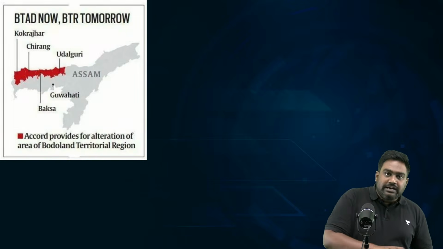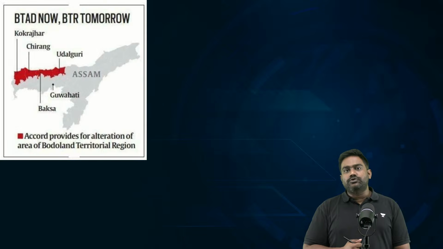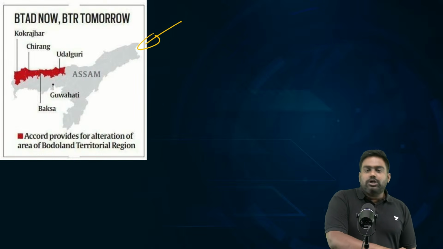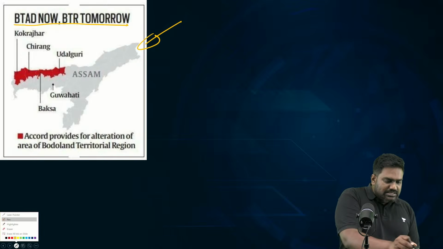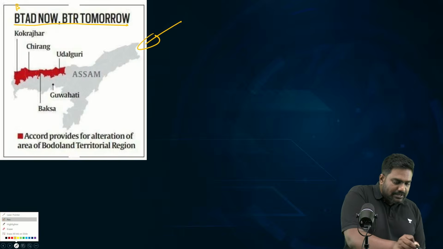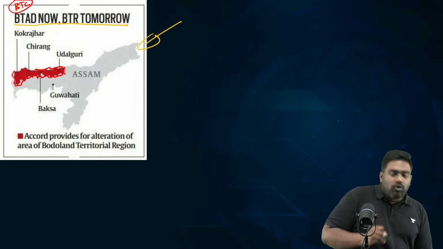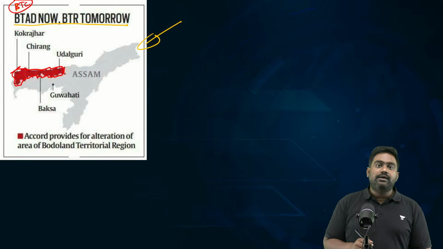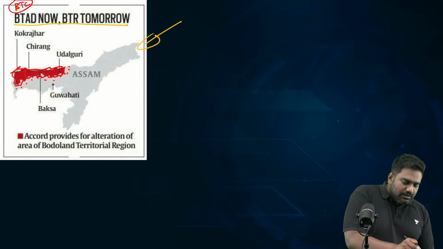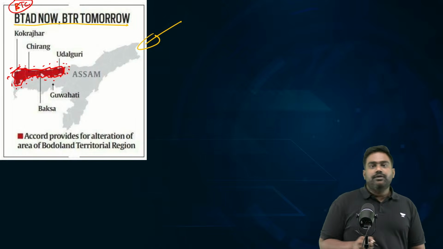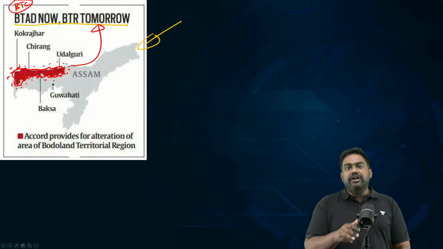And even the geographical territory of this autonomous region has been redrawn. This was a long-standing demand of the Bodos, because even though constitutional autonomy had been given, where the Bodo Territorial Autonomous Division was governed by the Bodoland Territorial Council, the problem was within the autonomous region, there were some non-Bodo areas and villages which were benefiting as well. And some Bodo dominated villages were present outside the autonomous area, which were not enjoying the constitutional protection. So, to address this mismatch, the autonomous region's territory was redrawn.